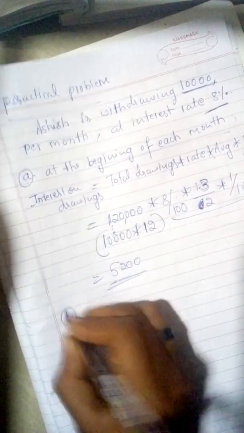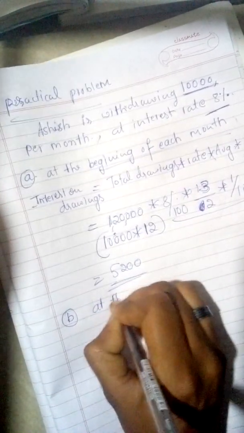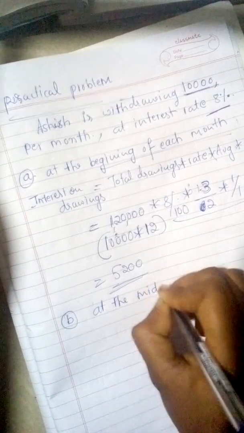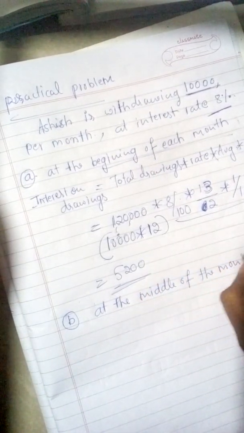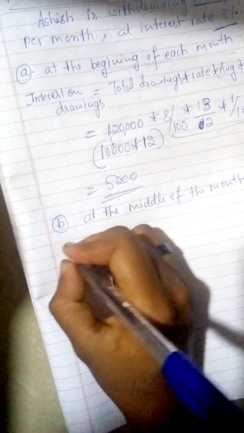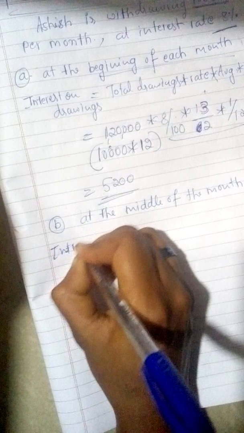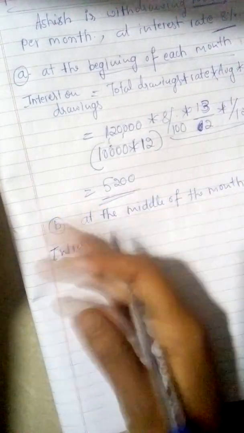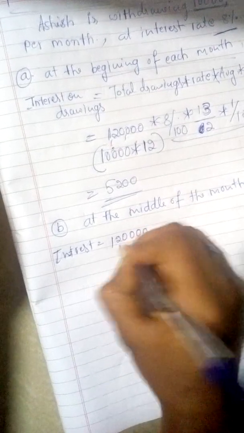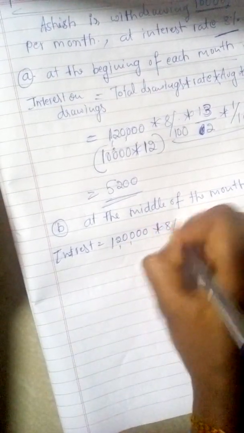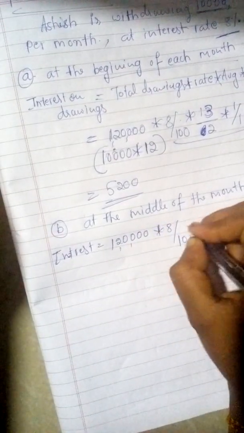Next, if it is at the middle of the month, write down the total amount of drawings, that is 1,20,000. Now rate of interest is same, 8 by 100.